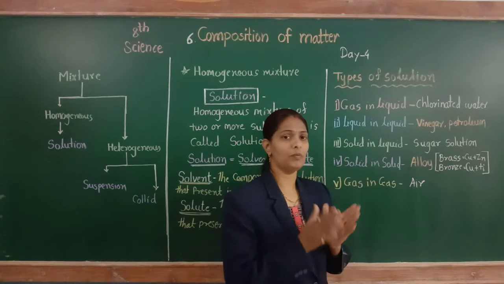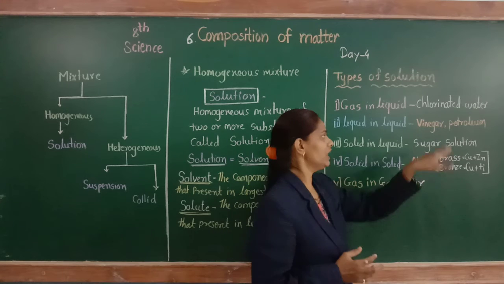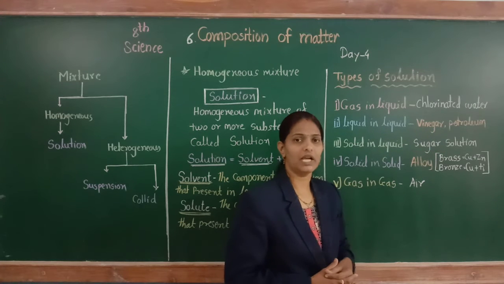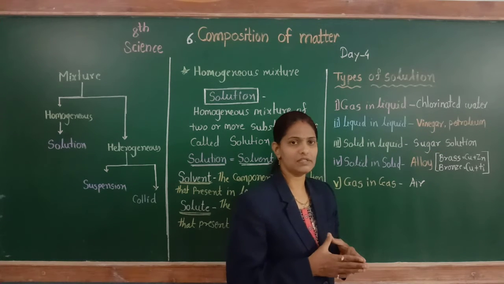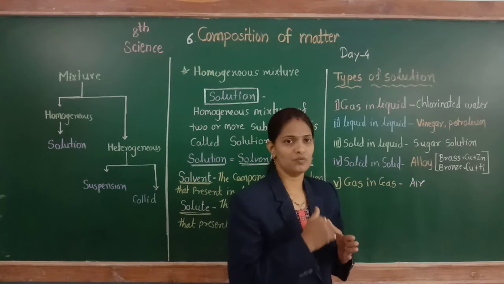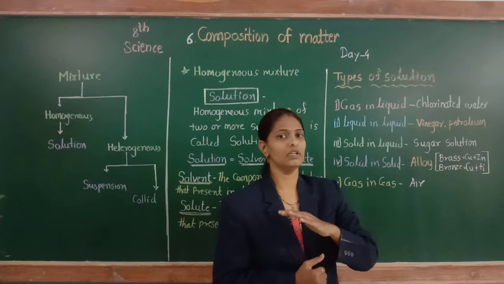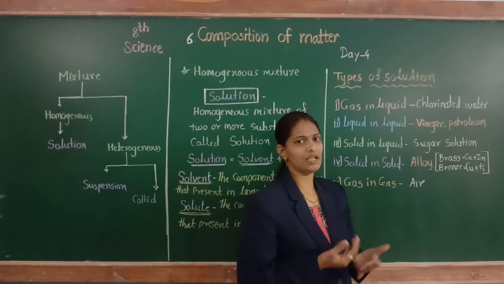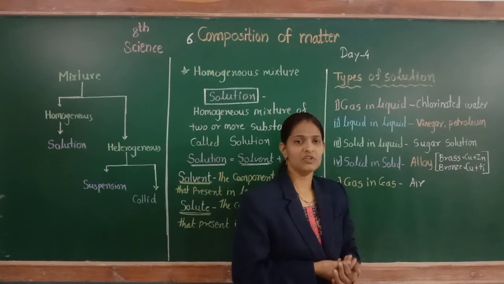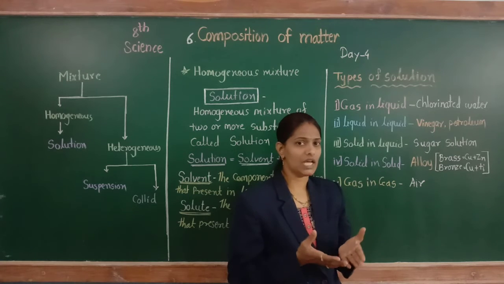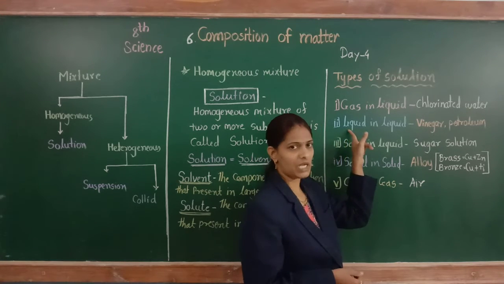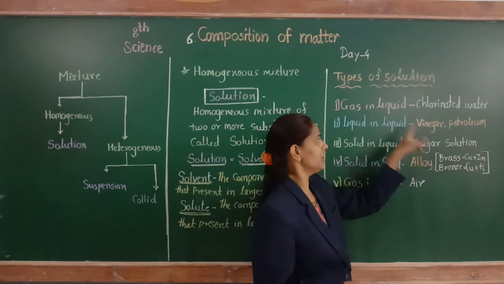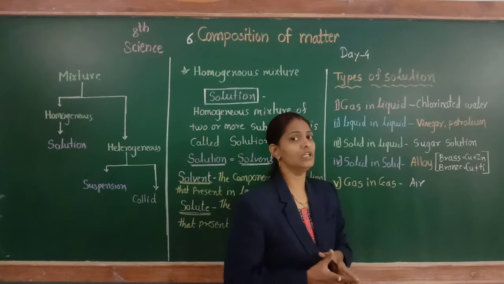Vinegar is the example of liquid in liquid because vinegar means dilute acetic acid. What is dilute acetic acid? Acetic acid dissolved in water. Acetic acid is liquid, water is also liquid. So both are the same phase, the same component, of this type, liquid in liquid. So the example vinegar is of the liquid type.